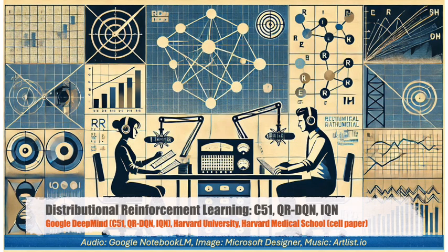They started exploring different ways to represent and learn these value distributions. One approach was QR-DQN, which uses quantile regression to estimate the value distribution. Okay, quantile regression. I remember that from my statistics classes. But can you remind me how it applies here? Imagine you want to know not just the average reward, but also what reward you can expect 75% of the time or 90% of the time. Quantile regression helps pinpoint those specific values within the distribution, giving you a more detailed picture. Okay, that makes sense. So instead of just knowing the average, we can pinpoint key percentiles within the distribution. How does QR-DQN actually use this to learn?